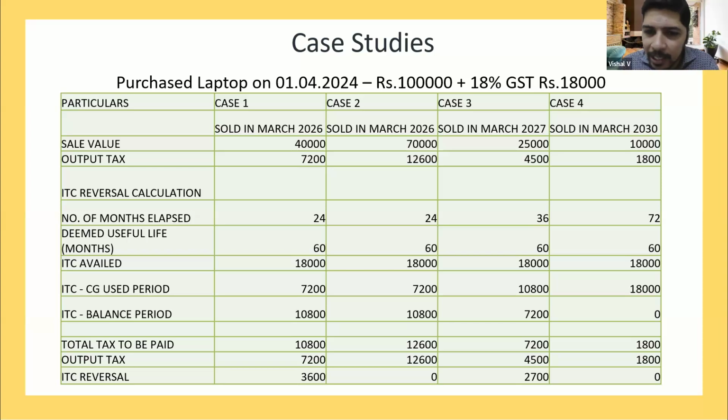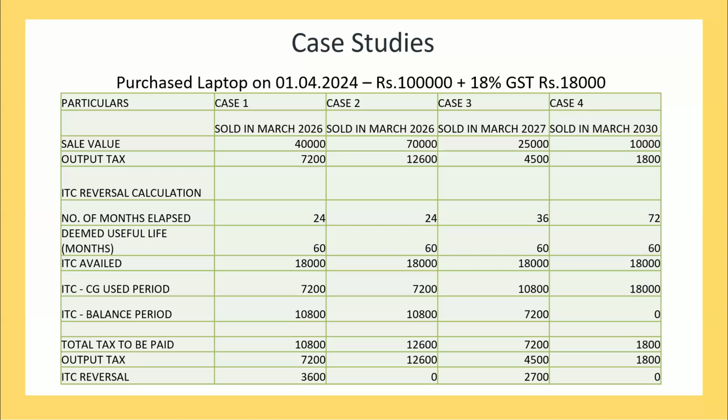I agree with Anish ji. This particular rule also says that it has to be added to output tax liability. But my query is only on the point that if the taxable value is 40,000, how will you fill 10,800 as the output tax? That is the problem. Sir, so we'll go to the case, 40,000. Can I just add one point? It is the invoice value, not the taxable value.